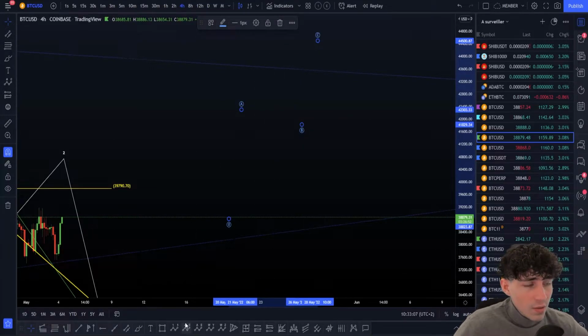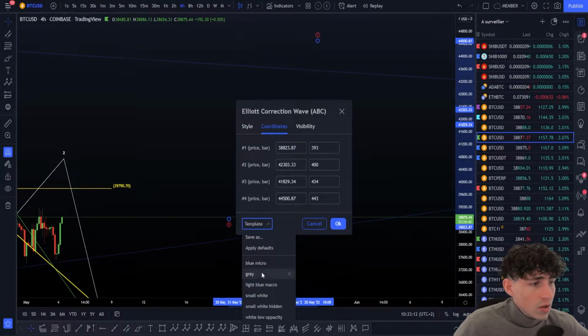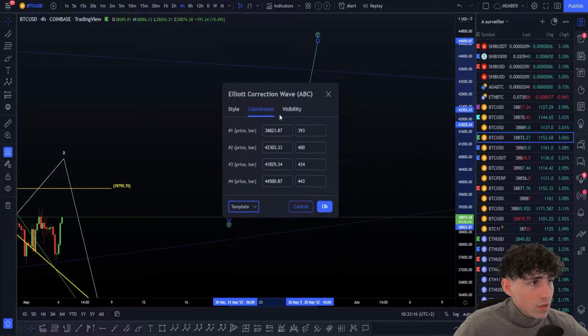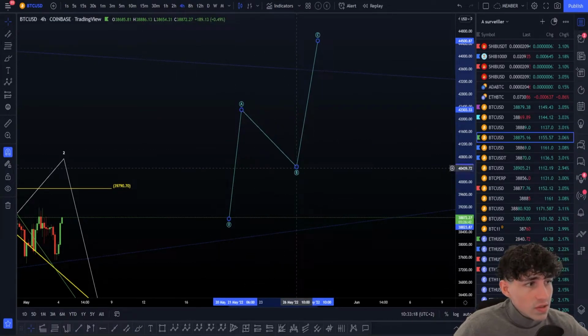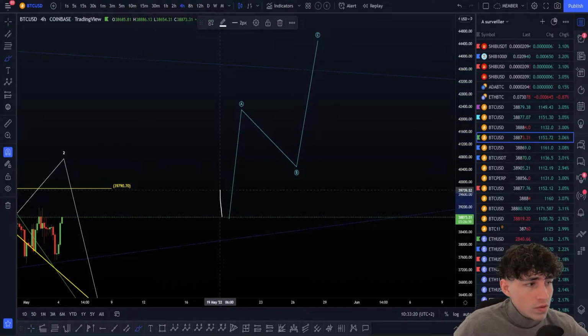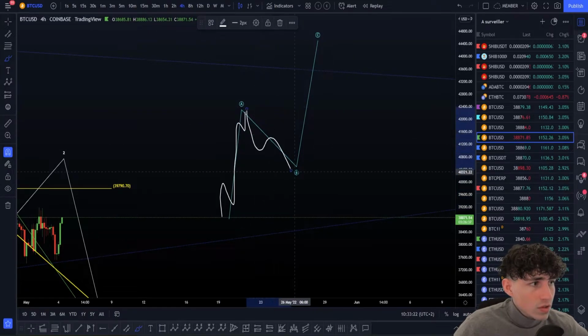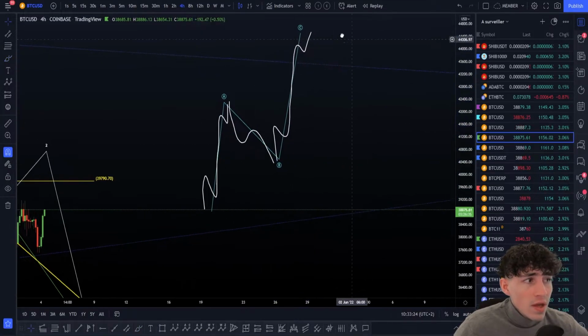This flat now, I'm going to show you like that. So this is the ABC zigzag. You have a 1, 2, 3, 4, 5. You have then a correction. You have then a 1, 2, 3, 4, 5. This is the ABC zigzag.